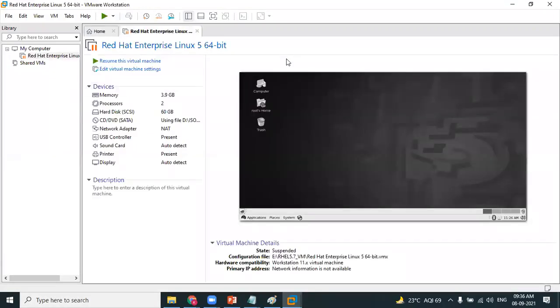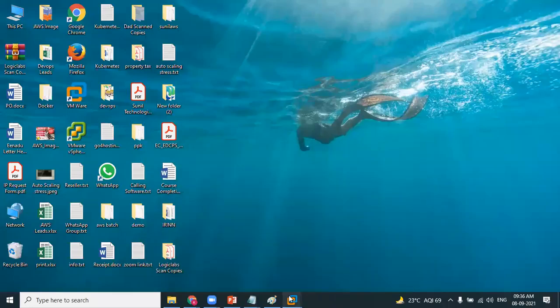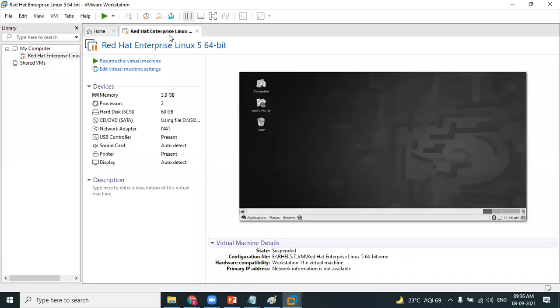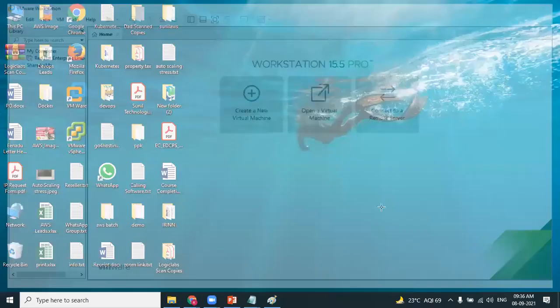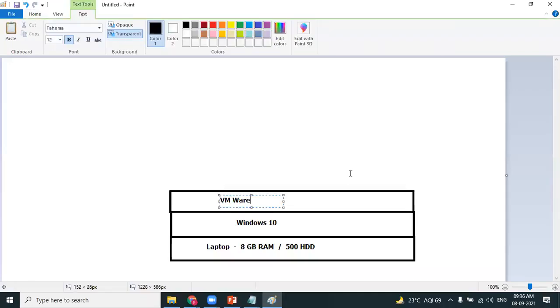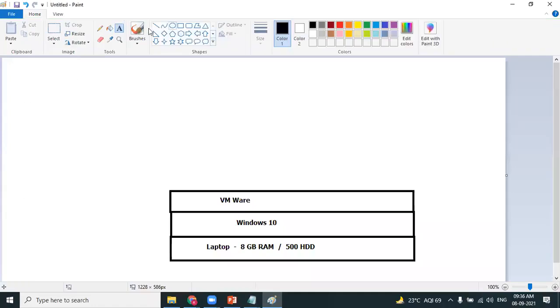This is my virtualization platform, VMware Workstation. The advantage of VMware is that on top of it, you can create any platform you want. You can create a Linux machine, a Mac operating system, or a Solaris operating system, whatever environment you want.